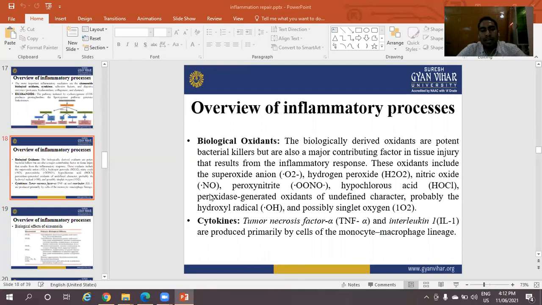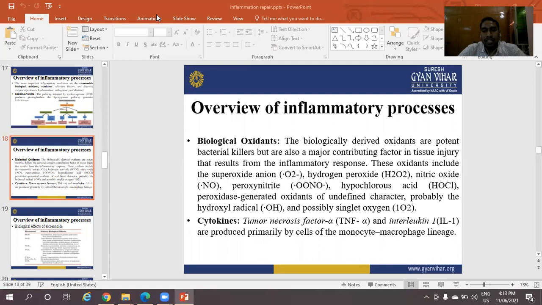Biological oxidants involved in the inflammatory process. The biologically derived oxidants are potent bacterial killers but are also a major contributing factor in tissue injury that results from the inflammatory response.